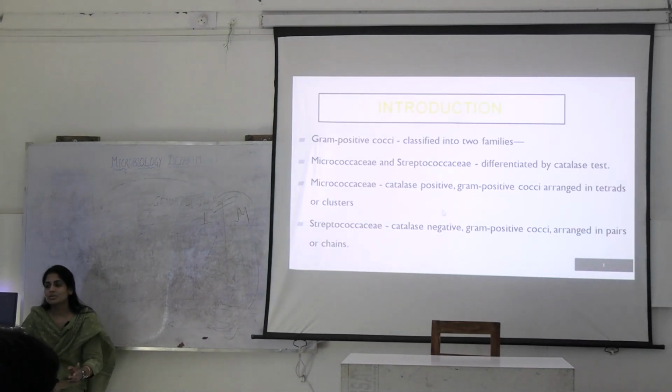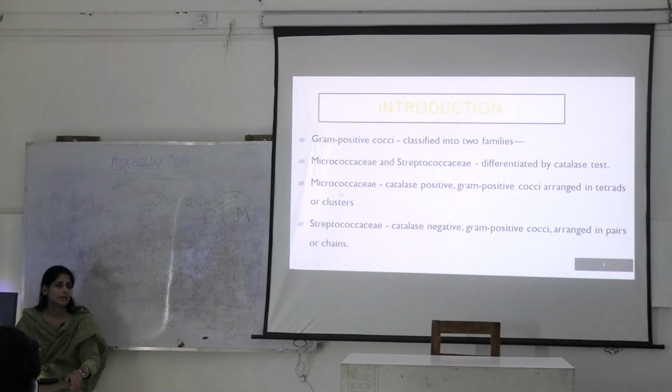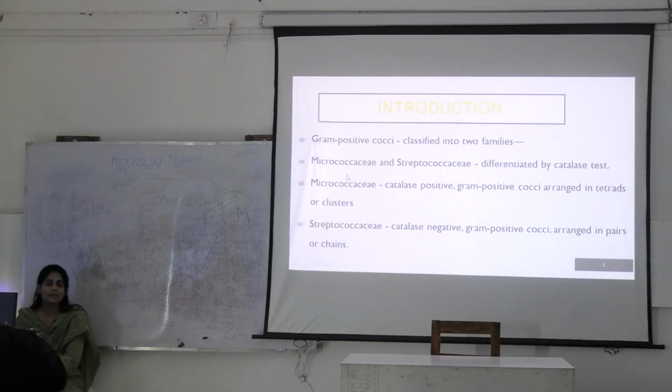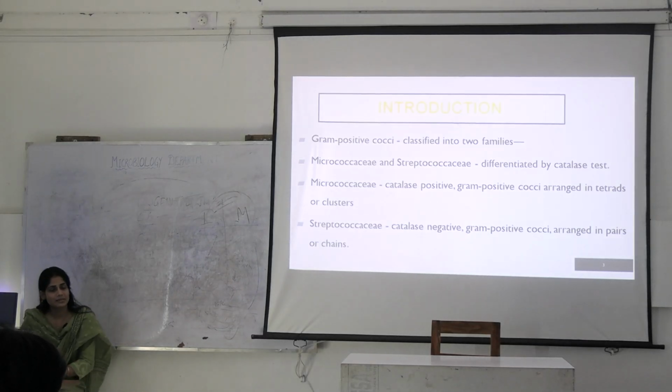So, talking about the most common organism that is there, which is Staphylococcus. Which family does it belong to? How do you differentiate it from Streptococcus and Micrococcus? You do the catalase test. Staphylococcus will be catalase positive, Streptococcus will be negative. Morphologically, Staphylococcus will present as gram positive cocci in clusters and Streptococcus will present as gram positive cocci in short chains.